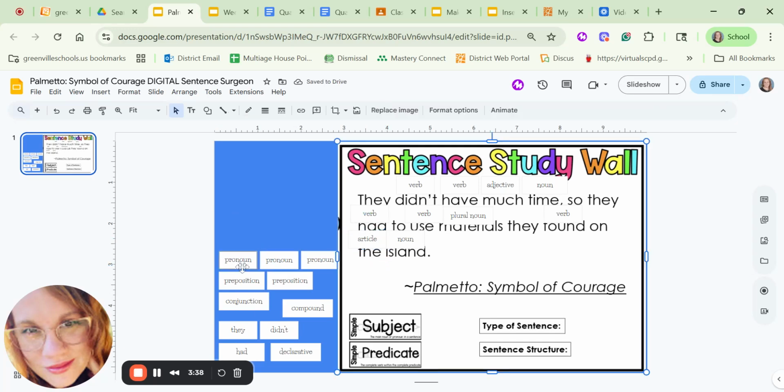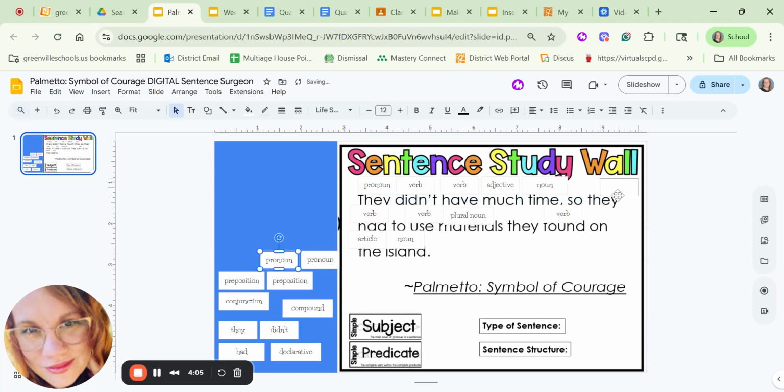All right, the next section is pronouns. That is what I was referring to earlier, when we have sentences where they replace the word for a noun. That is considered a pronoun. So instead of saying the group of soldiers didn't have much time, so the group of soldiers had to use materials the group of soldiers found around the island, they replaced that word each time with the word they. So we're going to put a pronoun tag over each time they said they.